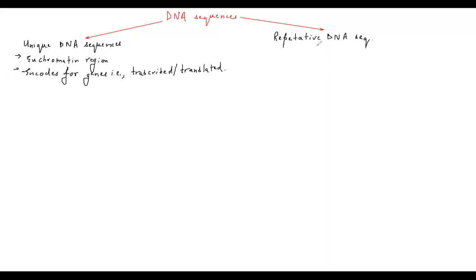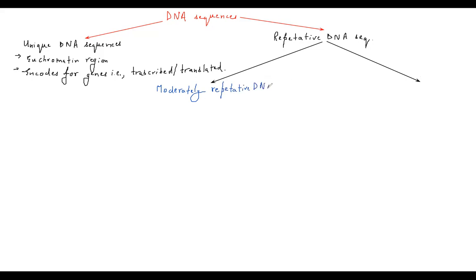Now, when you talk about the repetitive DNA sequences, they can be classified into different types. One, it could be moderately repetitive DNA sequences, or another, it could be highly repetitive DNA sequences. I'm just going to write about both of these things. The next one would be moderately repetitive DNA sequences.